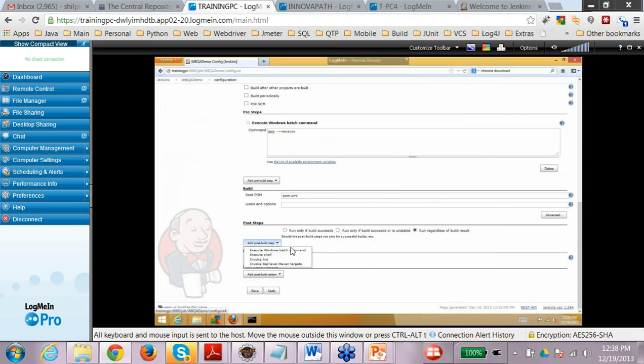Then what are the post build steps? After your build is run, if you want to do anything else, like running a script, let's say you want to transfer your result into a certain file, or you want to delete a log file, or delete the test data. There might be certain scripts associated with that. So you can use the post build step to configure those things.